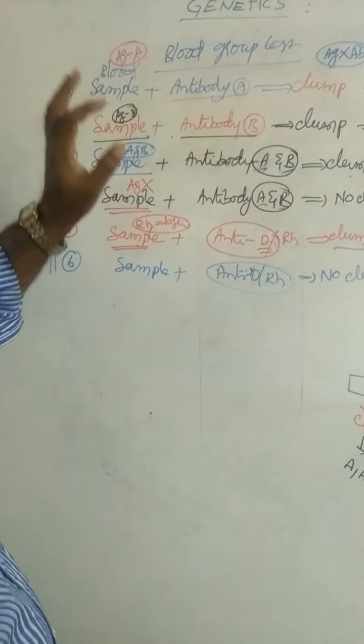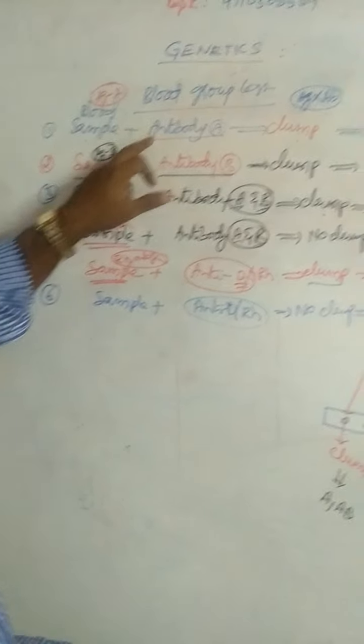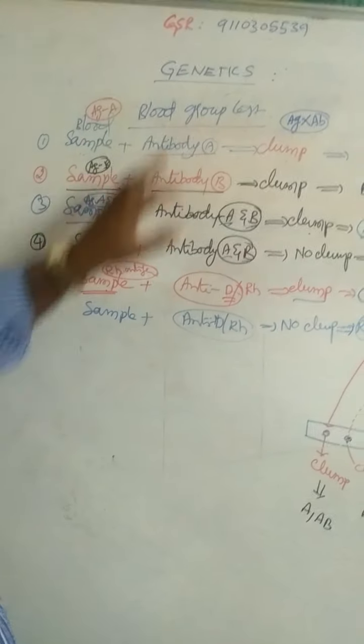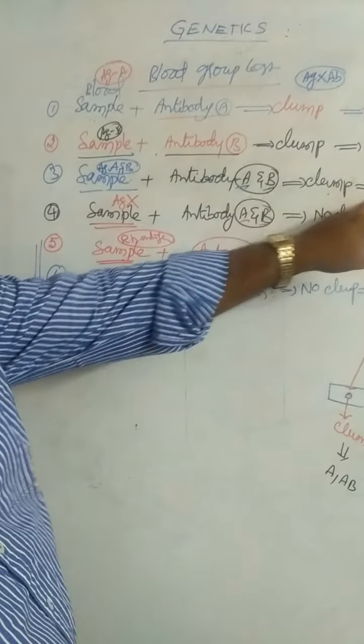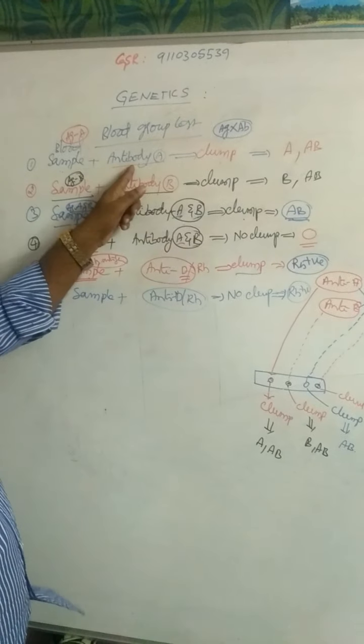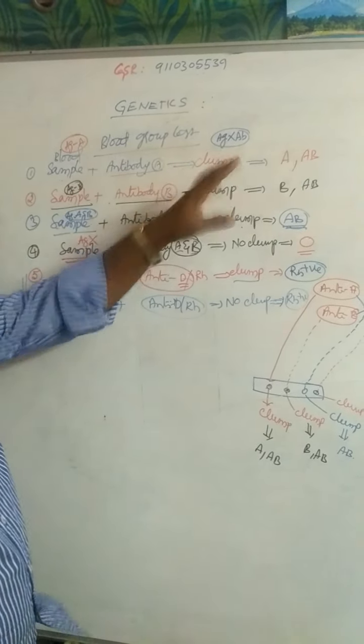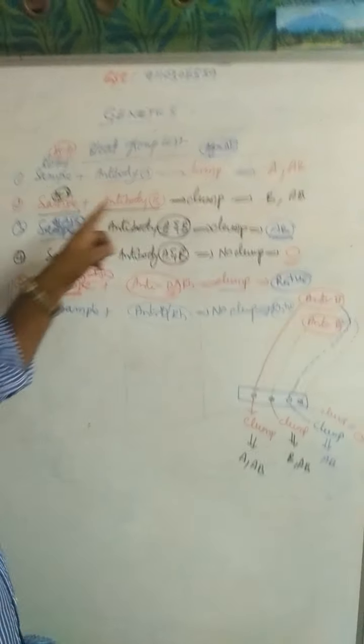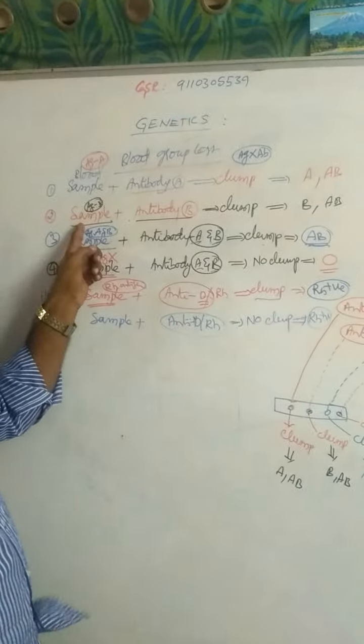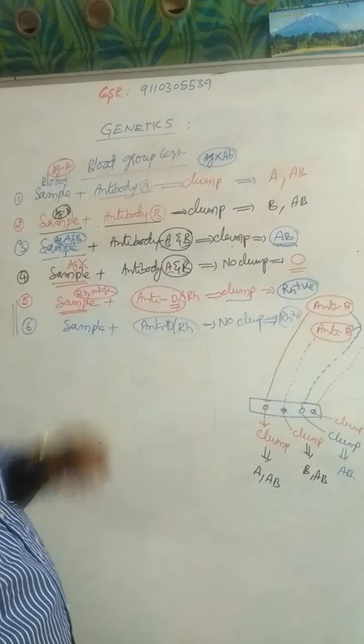Once again, antibody A and antibody B, both added to the sample, it gives clump, that is AB blood group. No clump, O blood group. Only anti-A added to the sample, it gives clump, that is A blood group or AB blood group. Antibody B added to the sample, it gives clump, that is B or AB blood group.